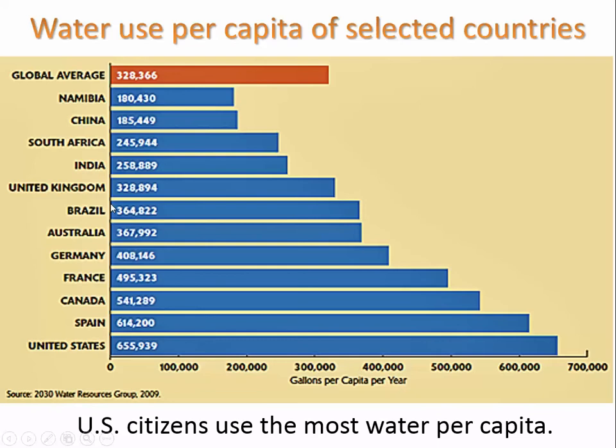So this is water use per capita of selected countries, and the global average is 328,366, and that is gallons per person per year. We can see the US is pretty high down here, about double the global average, and Spain and Canada also being very high. A lot of these countries here in Western Europe, Germany, France, and we see China and India much lower compared to the US. Now, do you expect that to increase as their economy increases? Most likely, yes.